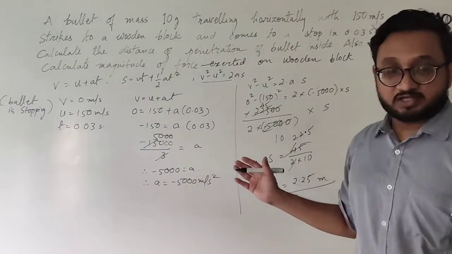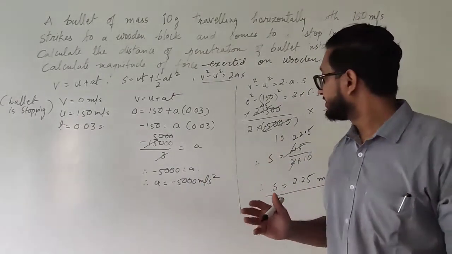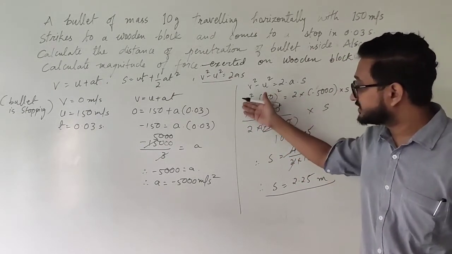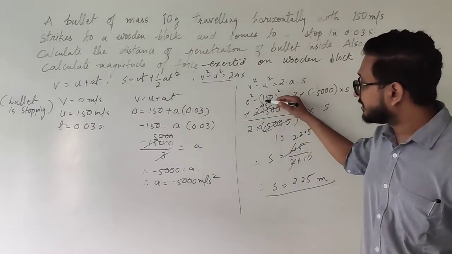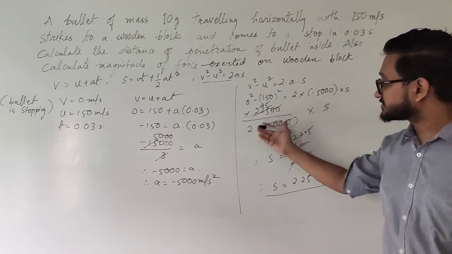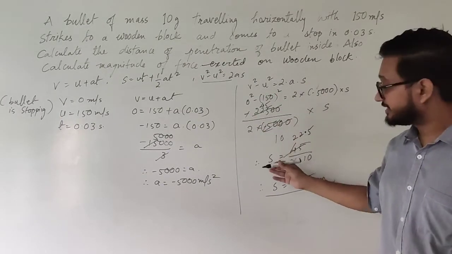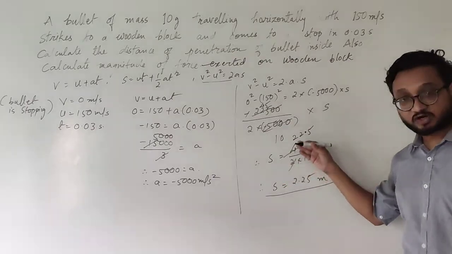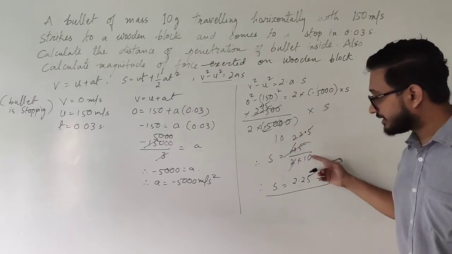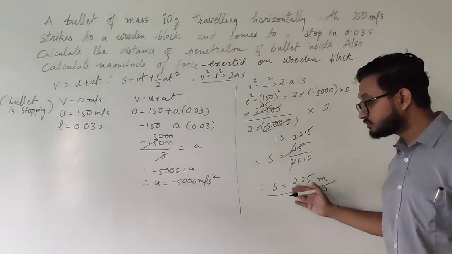The calculation, students, you will have to do by yourself. I did it over here, but once you practice, then and only then will you understand. What I did is 0 square, I did the square of 150, that is 22,500, and 0 minus any number is the number itself, and the square of 15 is 225, and the 2 zeros, it becomes 22,500. Cross multiplication of 2 and minus 5,000, removing the zeros, and simple cross multiplication and cutting, and the simplification gives us s is equal to 45 upon 2 into 10. Simplifying it further, it gives us 22.5 upon 10, and the decimal point goes to the left side and it becomes 2.25 meters.